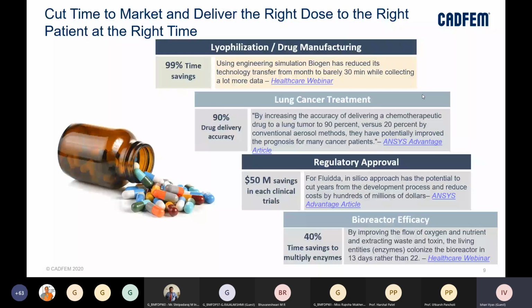And again, the regulatory approval, this is from Fluida, where they used an in silico approach and reduced the development time by years in their case. And in bioreactor efficacy also, as I was talking, by an optimized bioreactor design, they were able to colonize the bioreactor completely in 13 days rather than the 22 days it earlier used to take, right? So these are a few advantages which we can take.